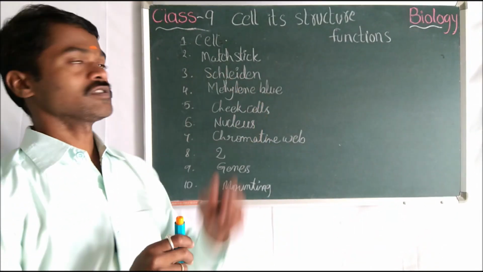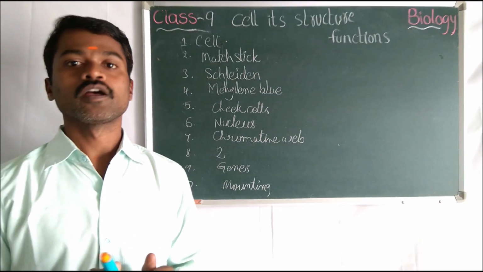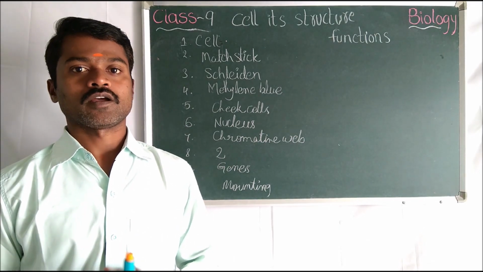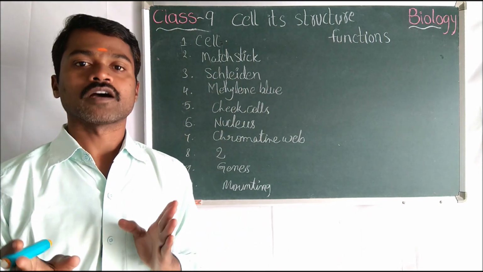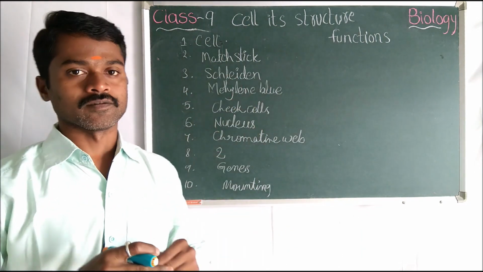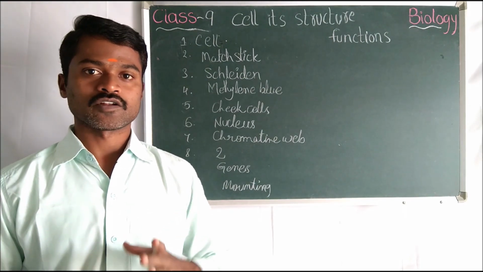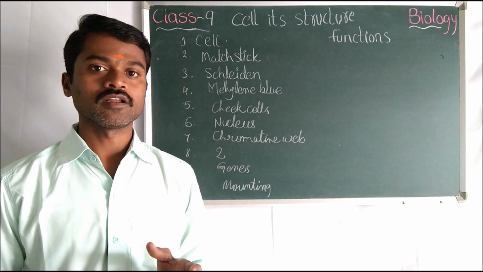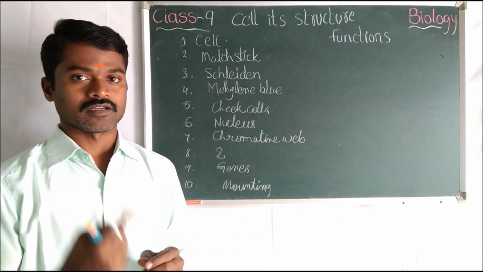Did you complete the last day's questions? Okay, the first question: what is a cell? A cell is the basic unit of life, and you can say the structural and functional unit of the living organism. Next, Robert Hooke discovered the cell in the oak tree, but in our surroundings we will not get the oak tree. No, then you can check that. You can do the experiment by using a matchstick, Agipulla.